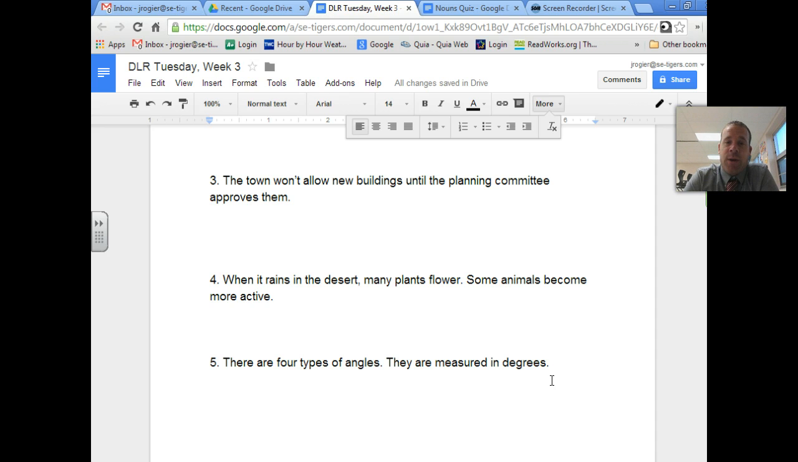Now, there are other ways to correct run-on sentences. We could have put a comma in there and then a conjunction like and they are measured in degrees. We'll get into those ways the next time we do run-on sentences. But for this time, we'll just make them 2 separate sentences. That is all for Tuesday, week 3.